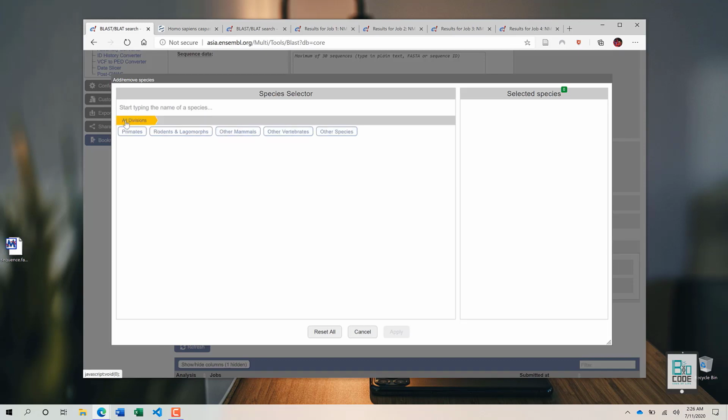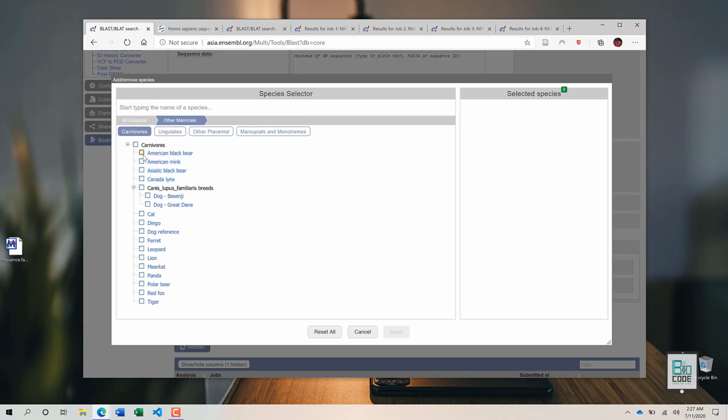So this is the species selector dialog. You will be able to select various species, for example, other vertebrates, other mammals, rodents, primates. I'm just going to go to other mammals, then carnivores, and select American black bear as well. Then let's select panda and polar bear. Let's select red fox as well. After that, all you have to do is apply.